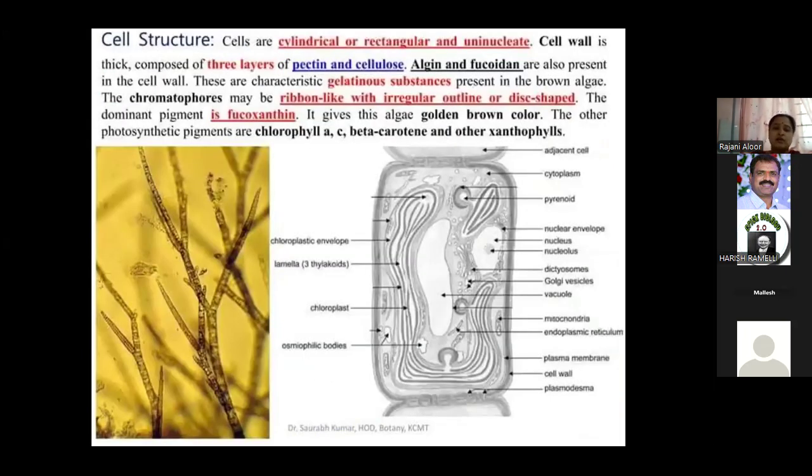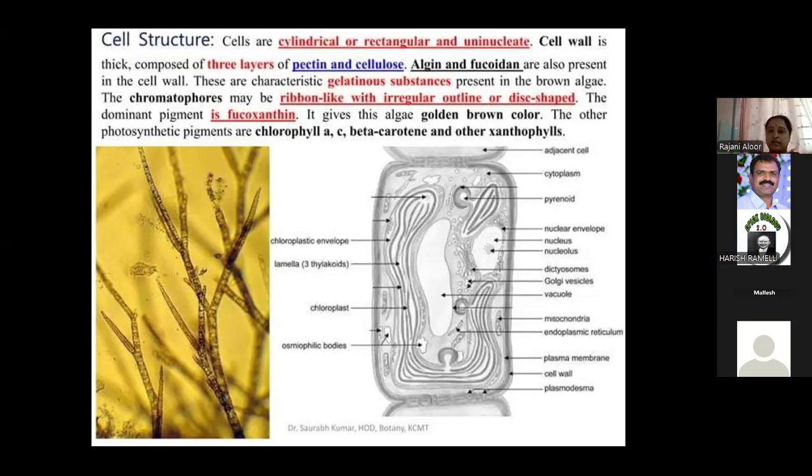Here, all cells are made up of a cylindrical or rectangular, uninucleate type of cell. The cell wall is normal, made up of cellulose, common in algae. But here, the cell wall has 3 layers, pectins and cellulose. And this is another very important, economically important type of algae. I will explain this mostly economically important class, the PHAEOPHYCEAE.